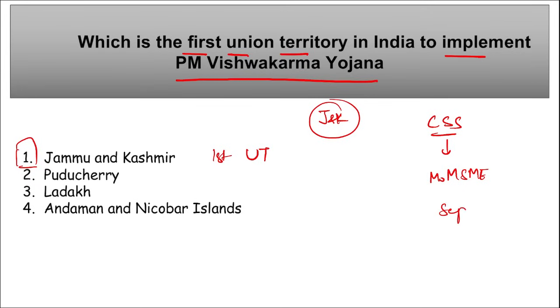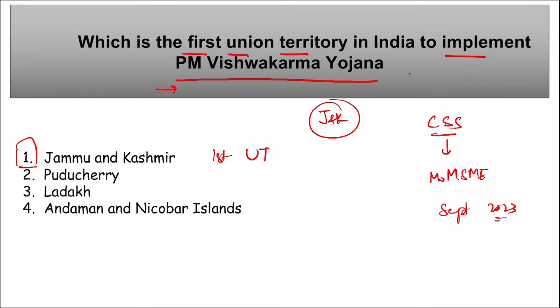This was launched in September 2023, and the main aim of this scheme is to provide quality products and services of artisans and craftspeople. I repeat, the aim is to improve the quality and the reach of the products developed by those artisans, and to market them. There is a tagline for this scheme, Samman Samarthya Samriddhi. I repeat, Samman Samarthya Samriddhi. This is the tagline, or theme, of this PM Vishwakarma Yojana.